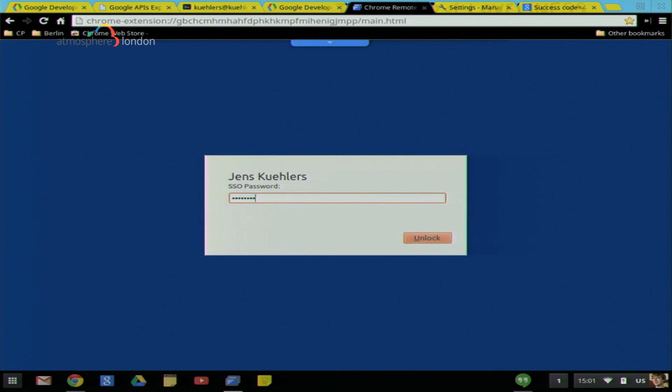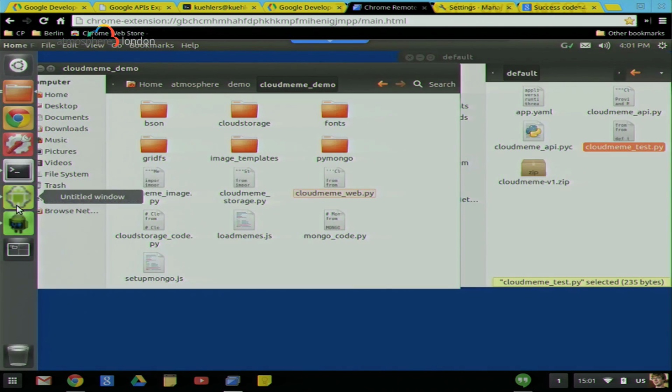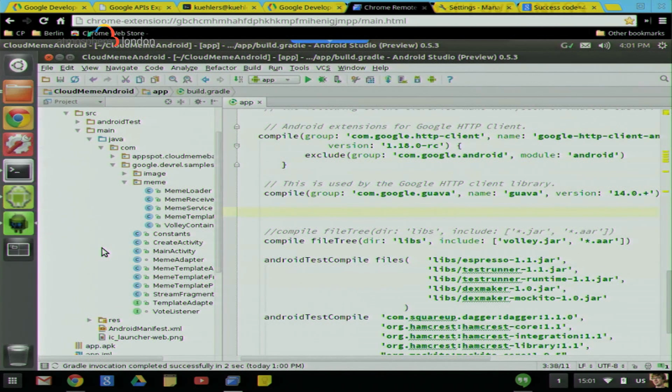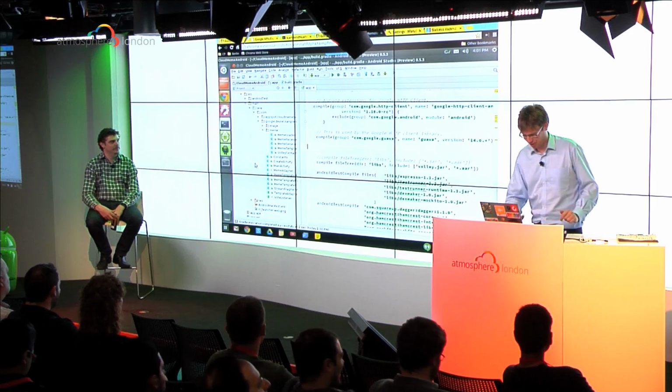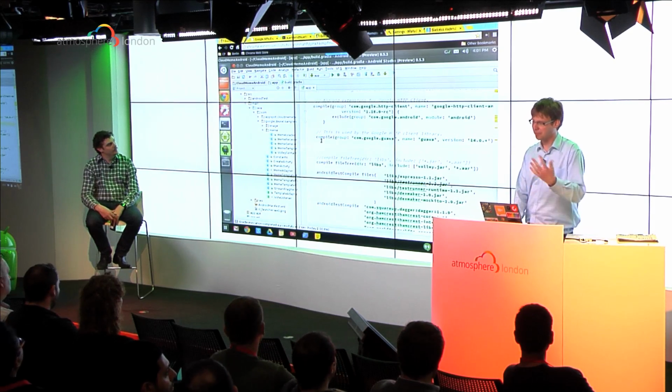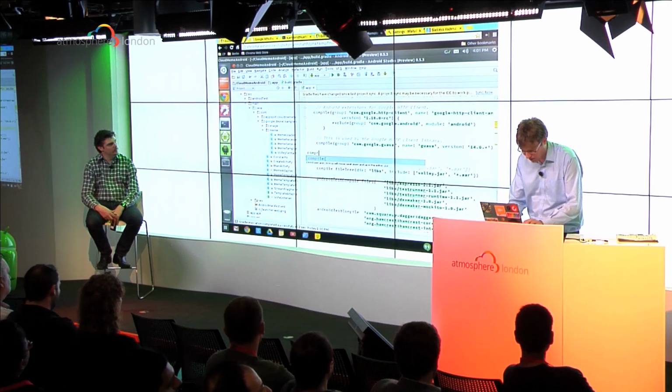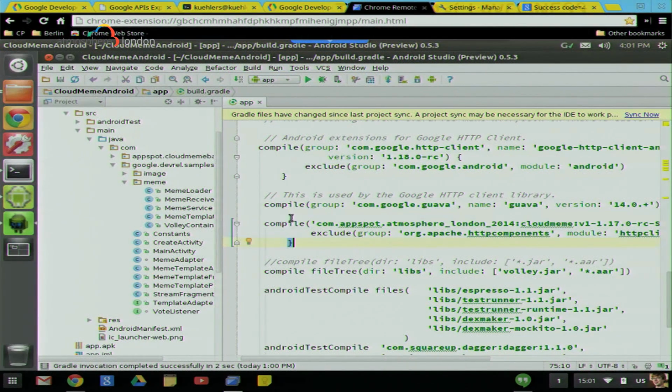So I'm going to switch over. Sorry. And I'm going to switch to my Android Studio, where I already prepared a little bit of front-end code. We all don't love front-end code as back-end engineers, so this is mostly prepared for you. But I need to now enter this library I created here, so I'm going to do that here. All right, these 3 lines compile the client library I just entered. What? 1.18 or 1.17? 1.17 is fine. Great. All right, and I need to sync that now to my Gradle file, Gradle repository, so this can get built.